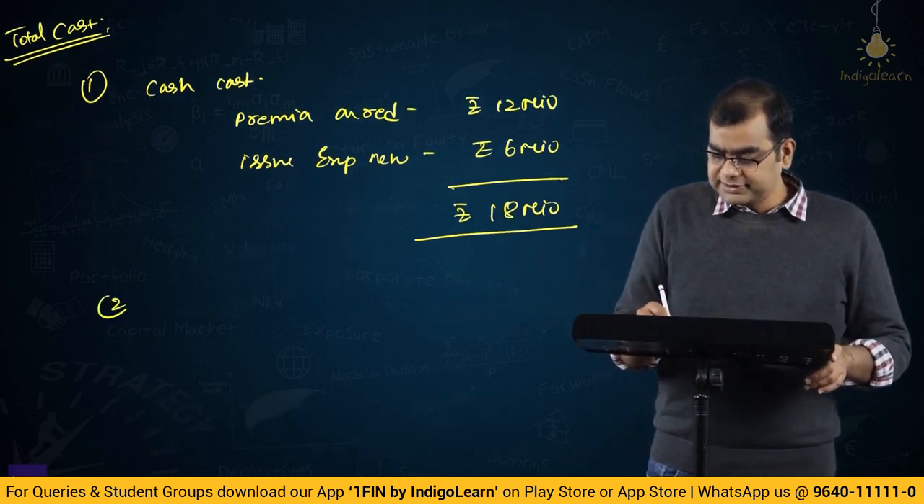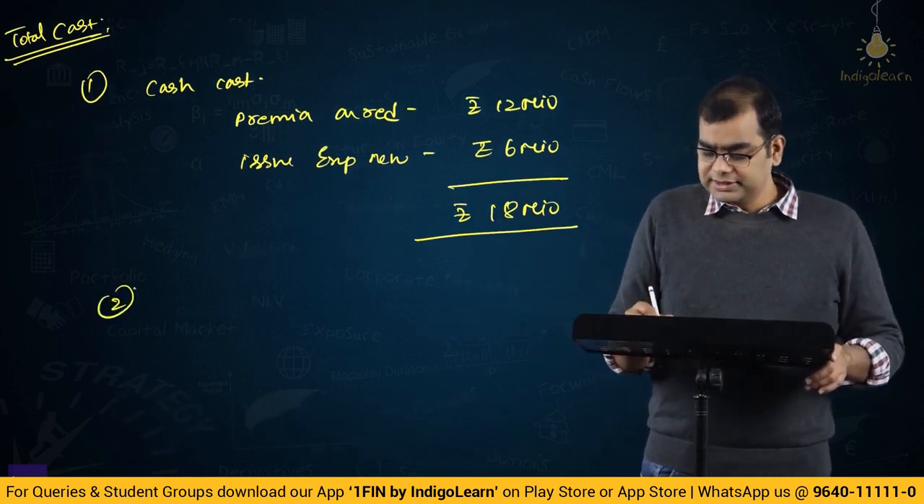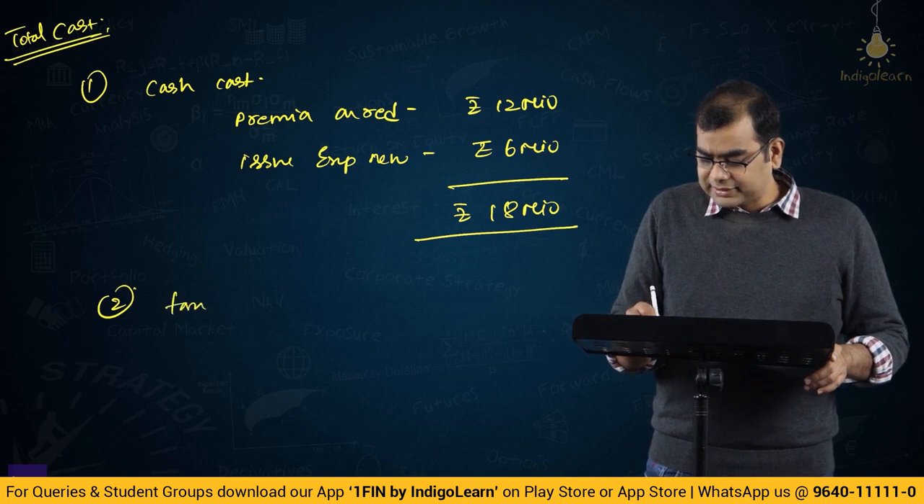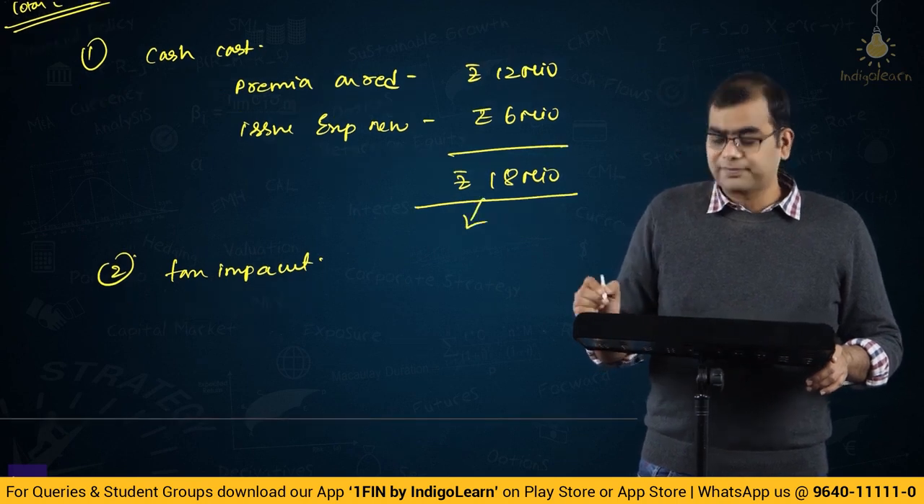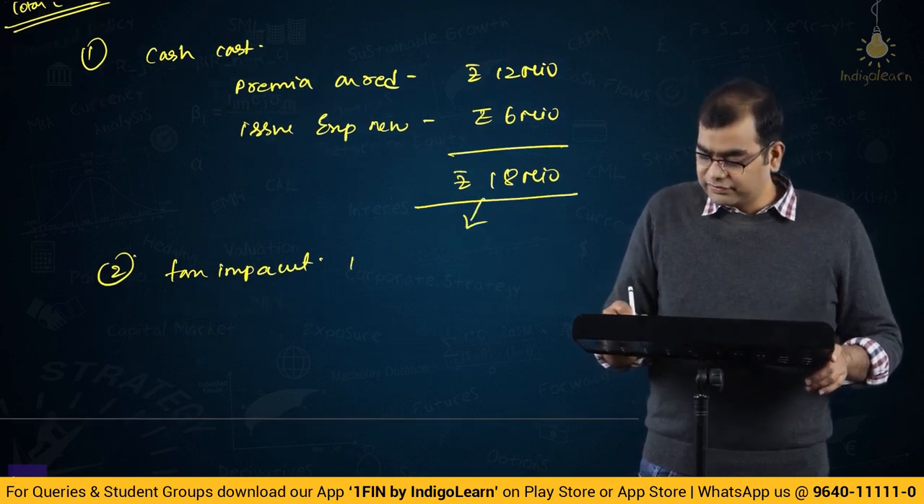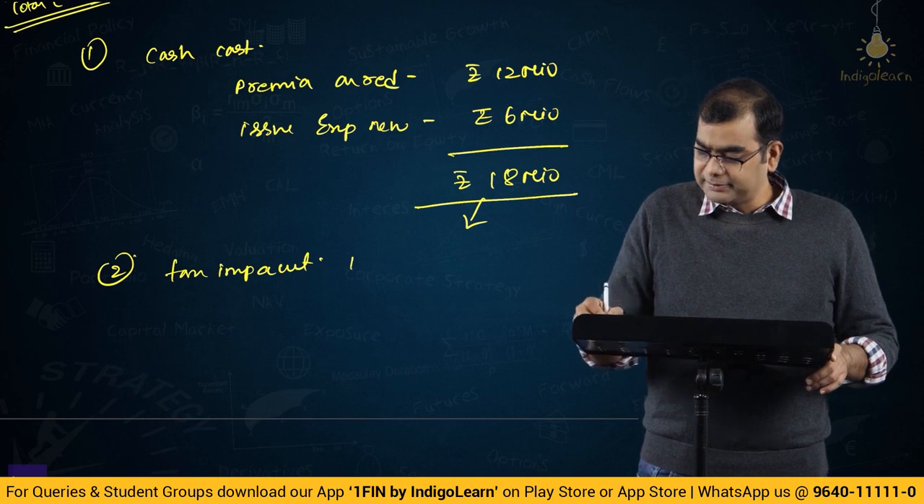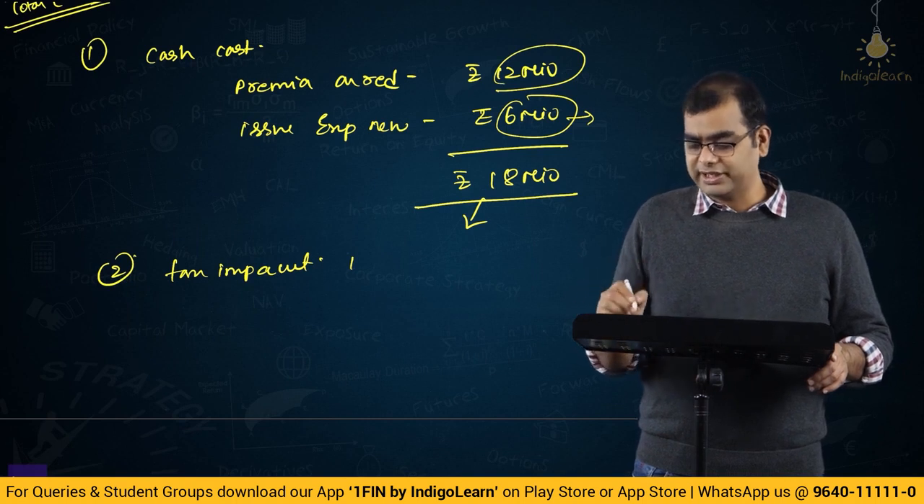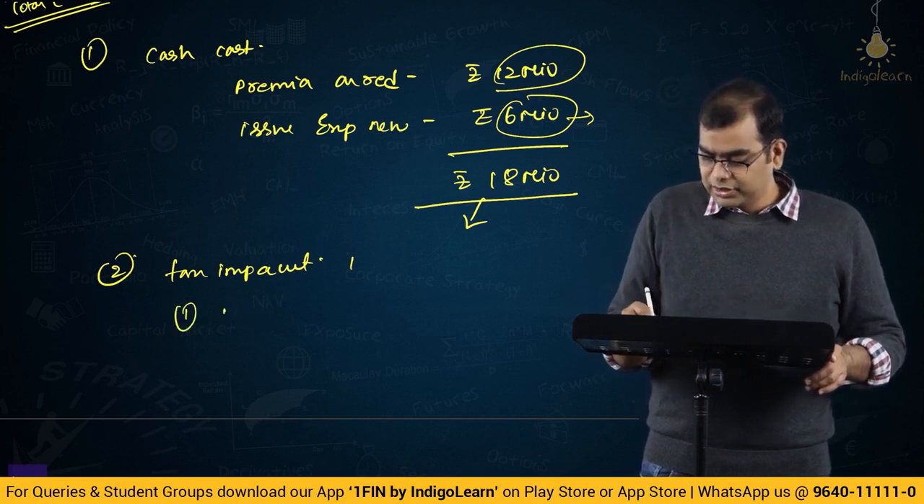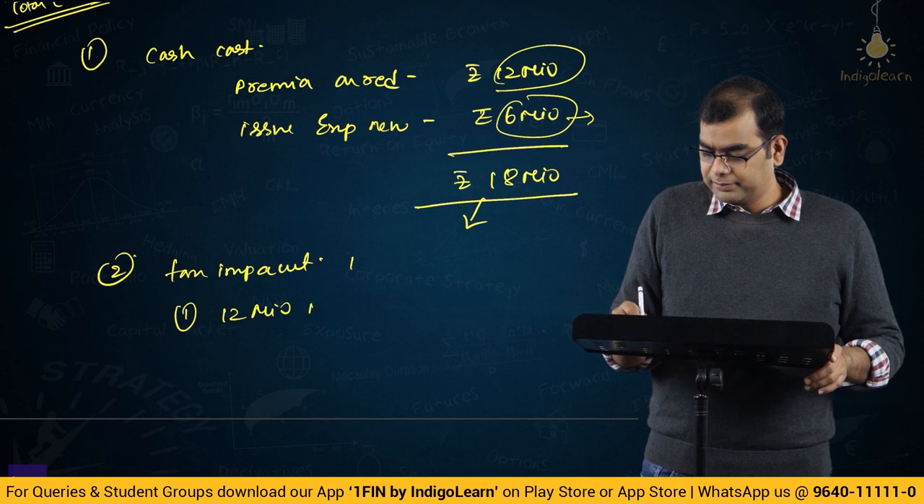Then, second part is, what is the tax impact? Tax impact of what all? You have tax impact on this, okay, tax impact of this, but please note, on this 6 million it is over the future, whereas on this 12 million it is instantaneous. Tax impact 1, 12 million premia.